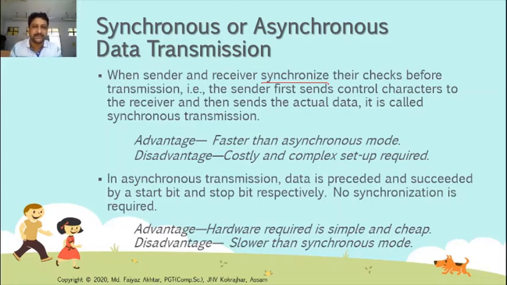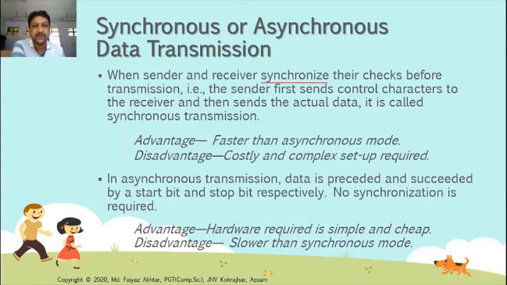So before transmitting, the devices should check for the synchronization of their devices.